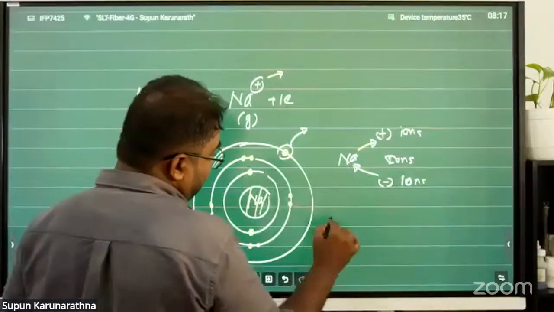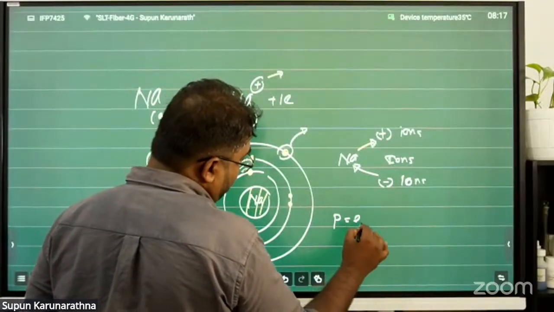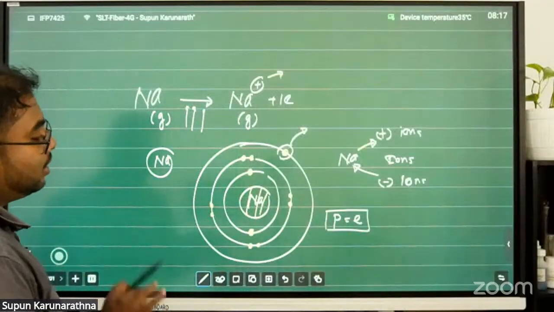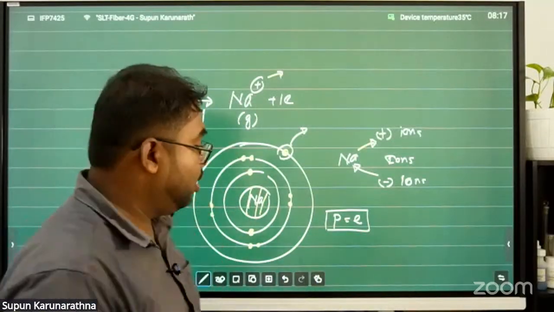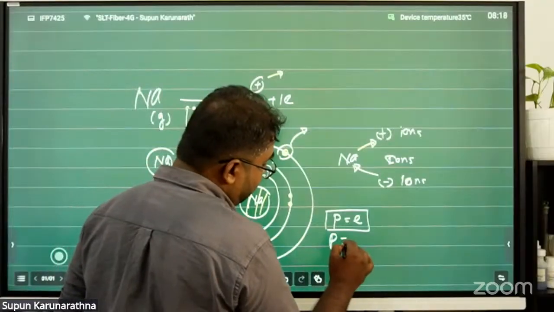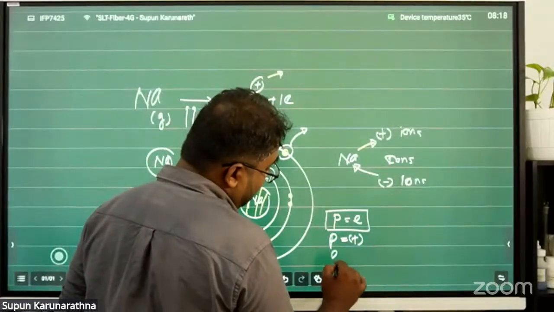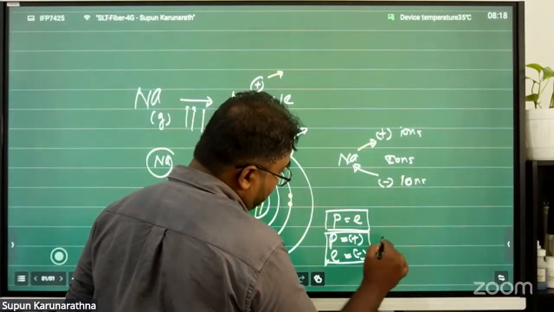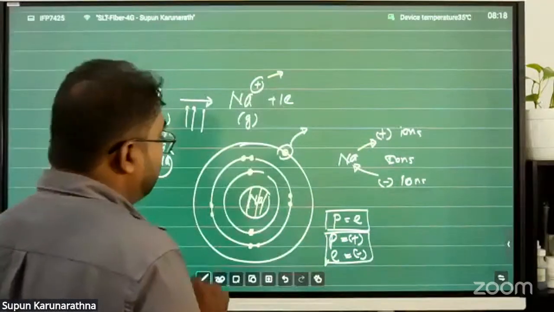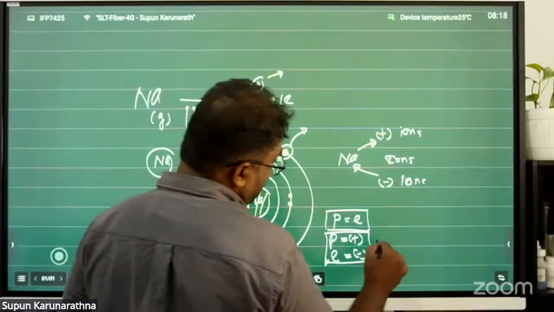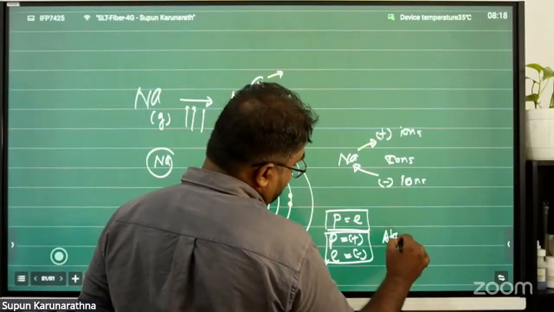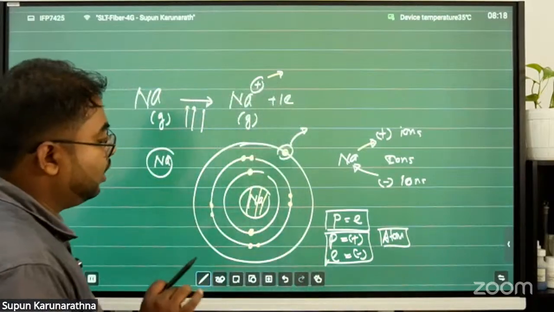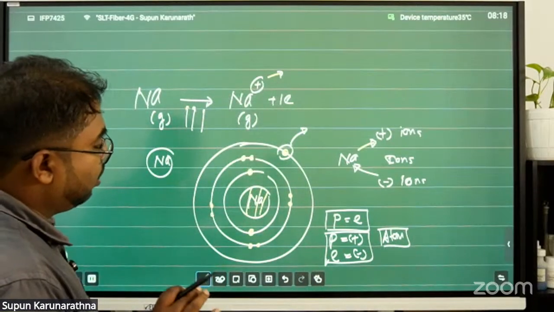In every element's neutral state, protons are equal to electrons, meaning the subatomic particles are equal. Protons are positively charged, electrons are negatively charged. When protons and electrons are the same in number, the atom is electrically neutral.